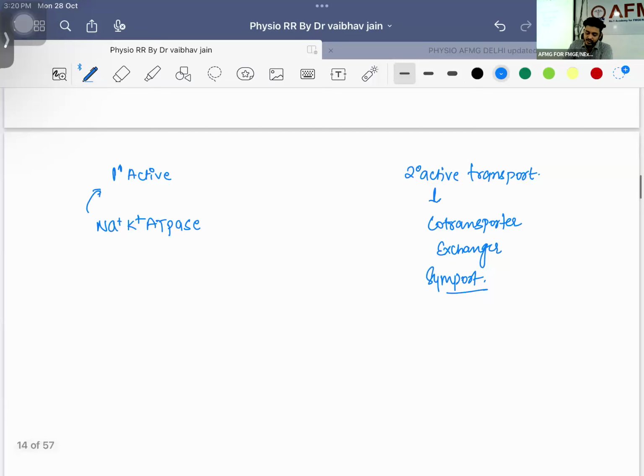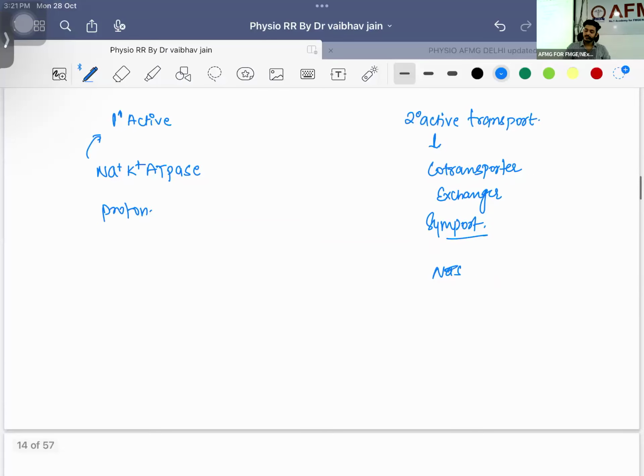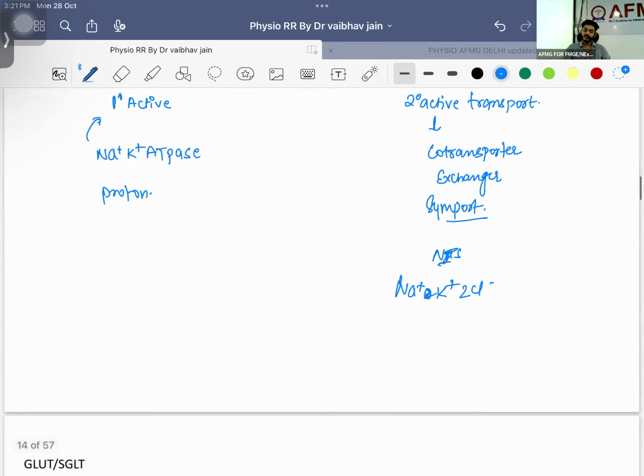There are not many examples. You can remember that the proton pump is an example of primary active transport, and every cell will have the sodium potassium ATPase. This is one of the most abundant pumps in the body, right? If I ask you some examples, sodium iodide symport is an example of secondary active transport. Sodium potassium 2 chloride pump is also an example of secondary active transport. Okay, will you be able to do this question, right?